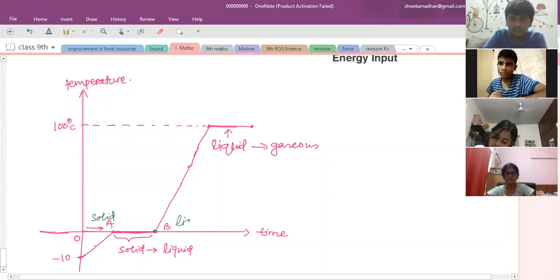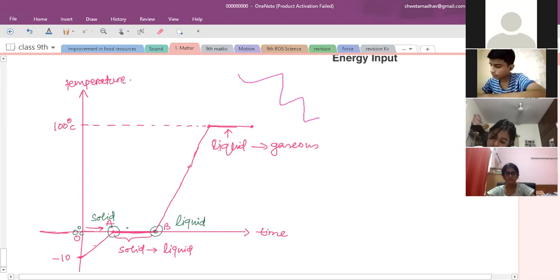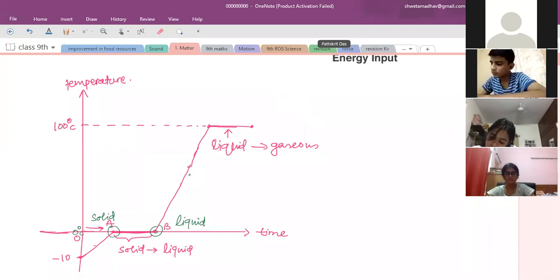Liquid. What are the temperatures at A and B? What is the temperature at this position? It remains 0 degrees Celsius. So at 0 degrees Celsius, you can see the water at position A and also at B. So at 0 degrees Celsius, what do we see? The state of matter is solid and liquid both. At 0 degrees Celsius, the water will be in solid as well as in liquid state.